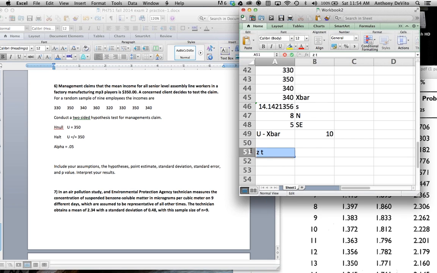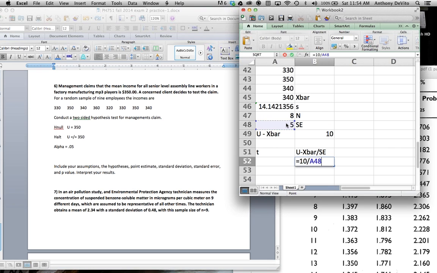But I can't use z because my sample size is small, and I don't know the population standard deviation. I have to use t instead. So if I use t instead, let's calculate what t is going to be for this situation. Well, t is going to be equal to mu minus x bar over the standard error. Okay, in our case, what is t going to be equal to? It's going to be equal to 10, which is mu minus x bar, divided by the standard error.